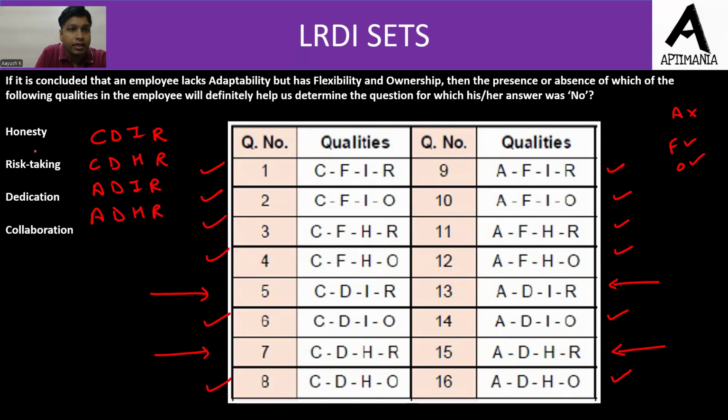Now, if we check for honesty, if honesty is present, then he must have answered these 2 questions correctly. Definitely उसने correct किया होगा. Now, as adaptability is not present, and till now we have marked all the questions containing A with a yes only. But हमको एक को तो wrong करना पड़ेगा because adaptability is not present. So from there we can say that उसने इसको wrong किया होगा. तो yes, हमें पता चल रहा है यहाँ से कि कौन से क्वेश्चन को उसने wrong किया होगा. If we check for honesty, if we take honesty as a quality, then we can determine that yes, this is definitely the question which they must have got wrong.